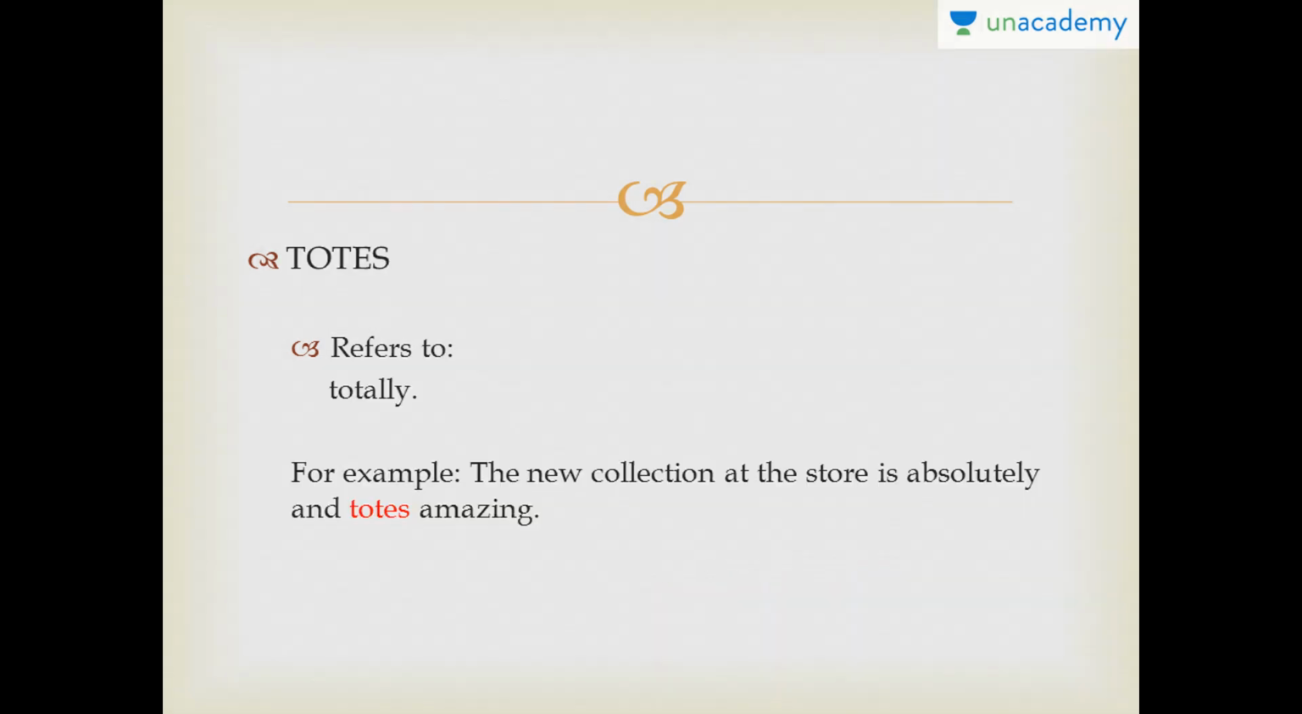The next word is totes. Now this one refers to totally. It's like the short form of totally. For example, the new collection at the store is absolutely and totes amazing. So instead of saying absolutely and totally amazing, I'm just going to cut it down to totes. So that is what totes means.